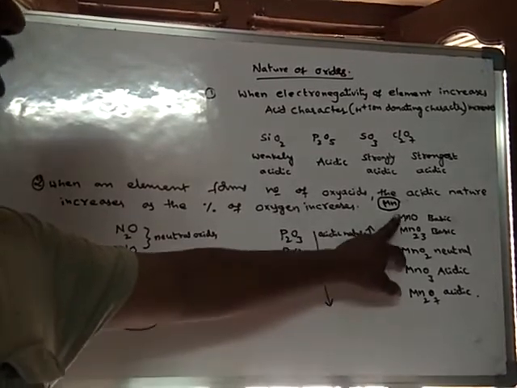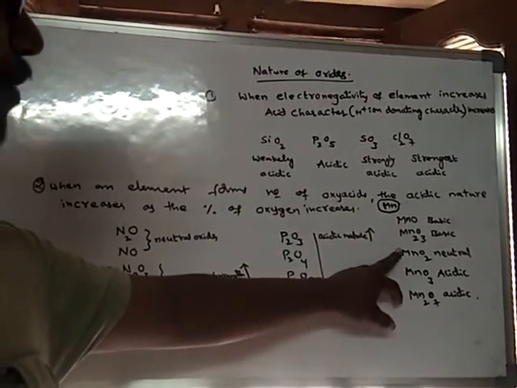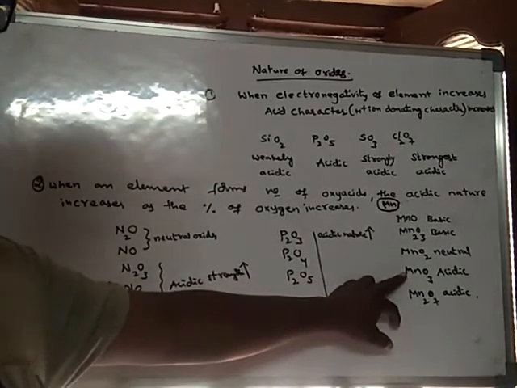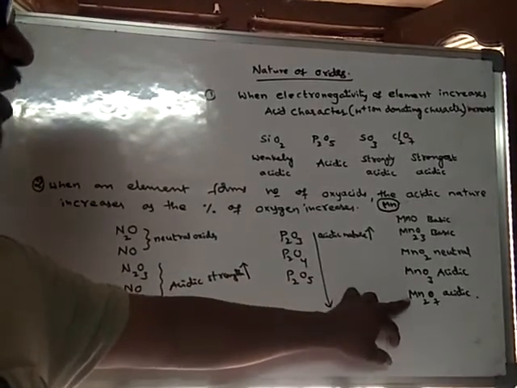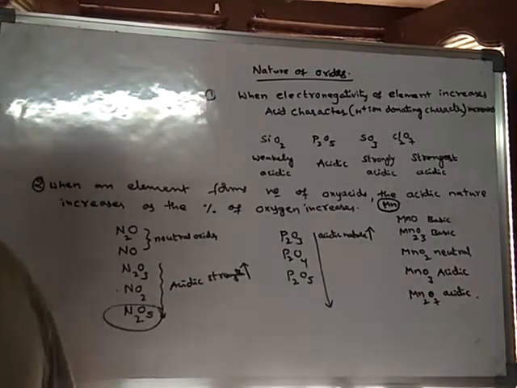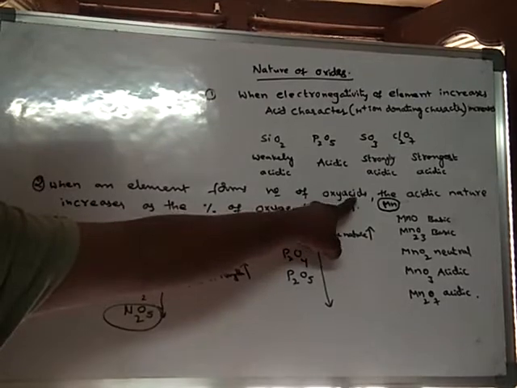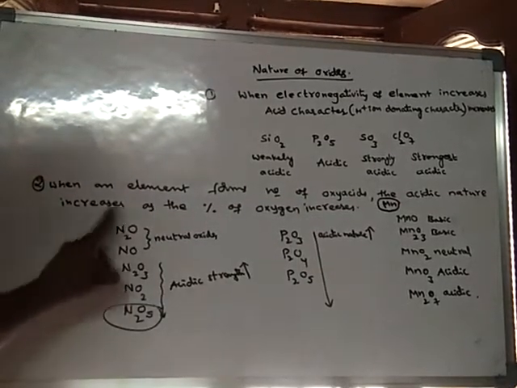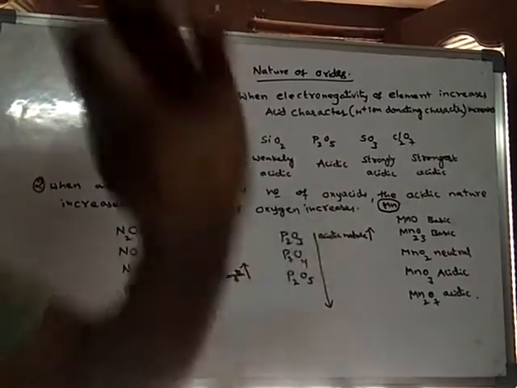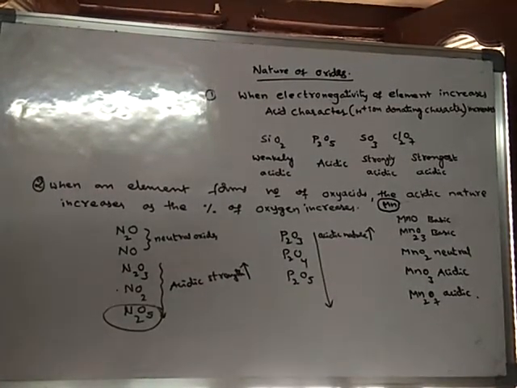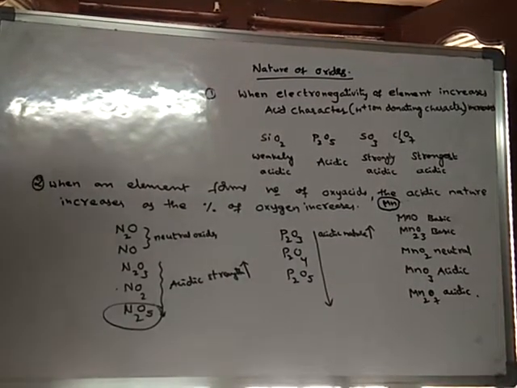If the percentage of oxygen is increased still more, it converts into acidic nature, and if it is increased further, it becomes more acidic. That means when an element forms a number of oxyacids, the acidic nature increases as the percentage of oxygen increases.